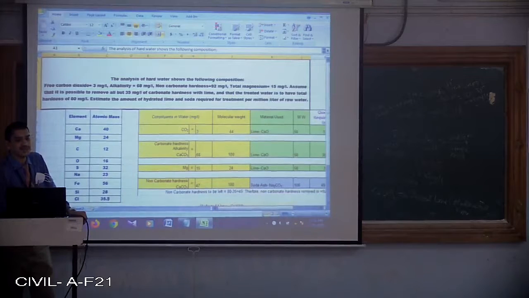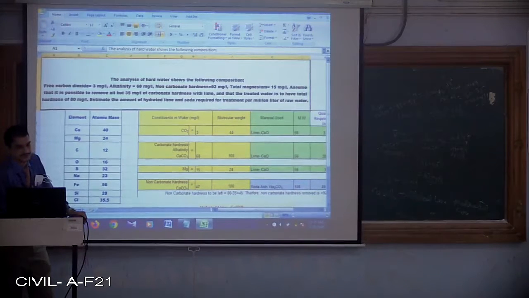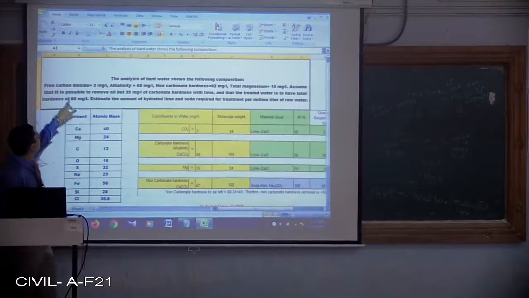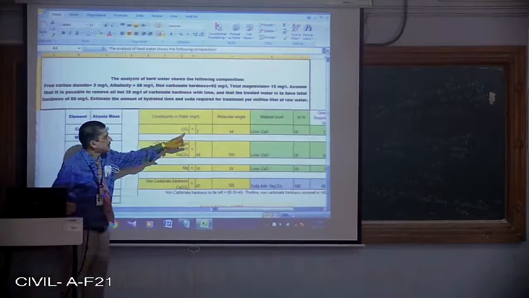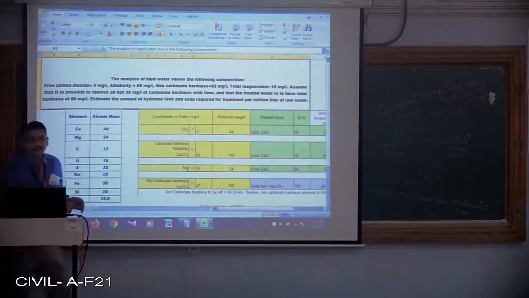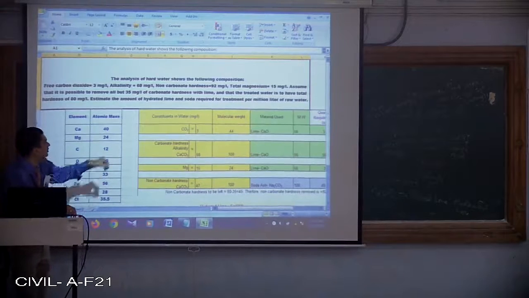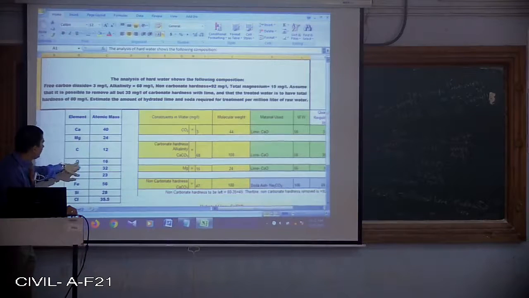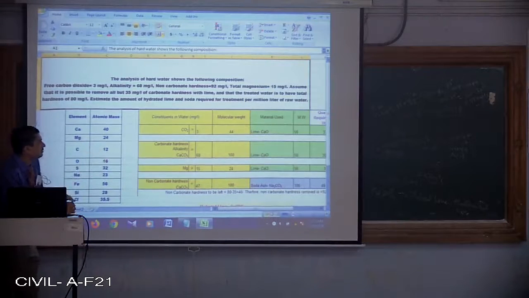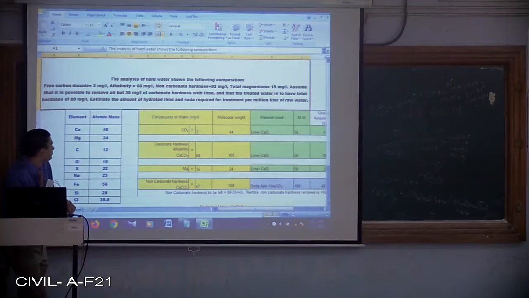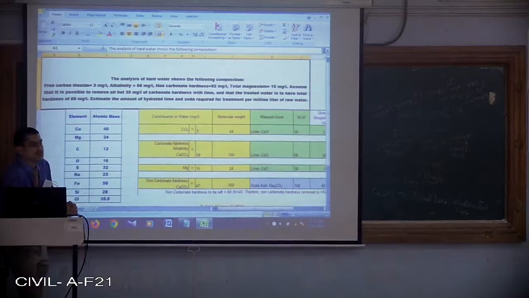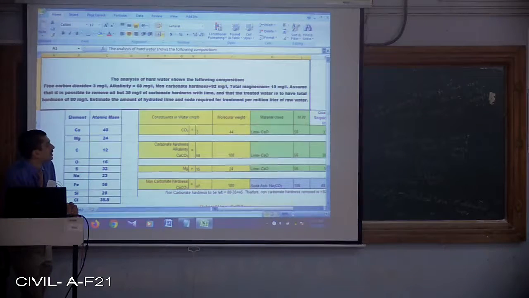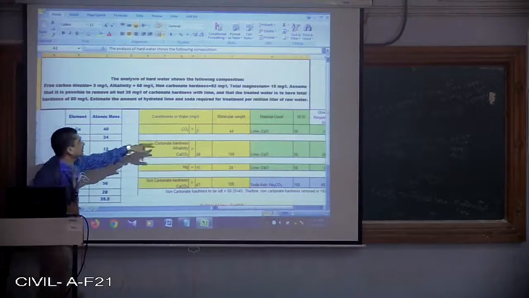For an individual element, we use the word atomic mass. So if I am talking about carbon dioxide, CO2, I have written here: molecular weight is 44. How have we got 44? CO2, carbon is 12, oxygen is 16. Carbon 1, that means 12, plus 2 oxygen atoms, that means 16 multiplied by 2, 32, plus 12 is 44.